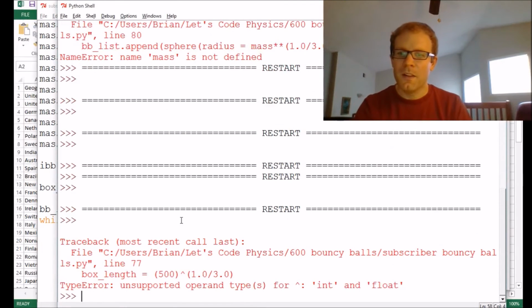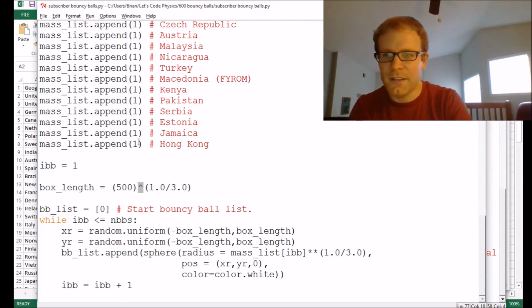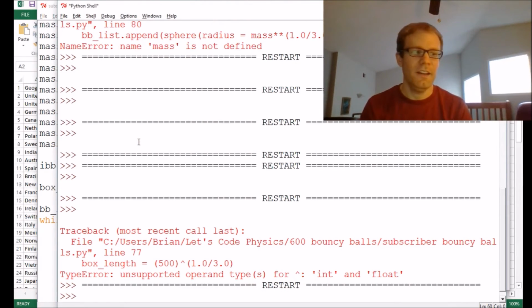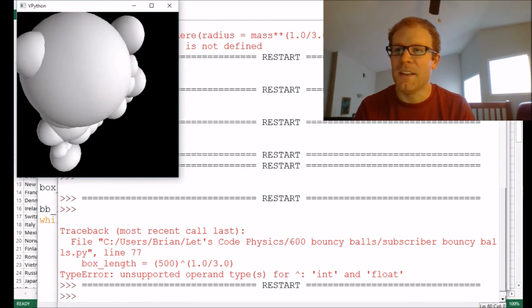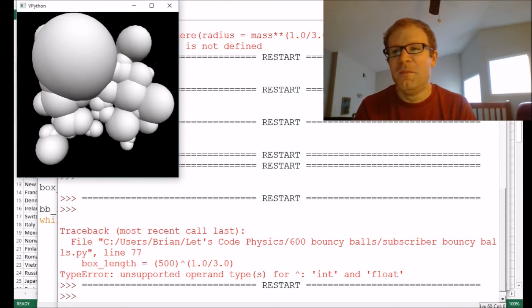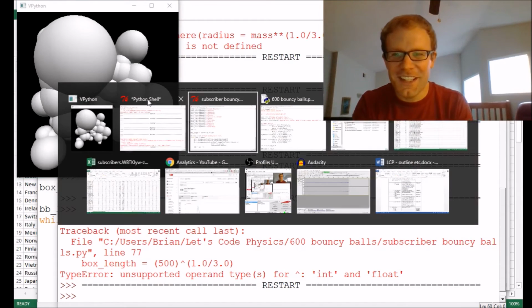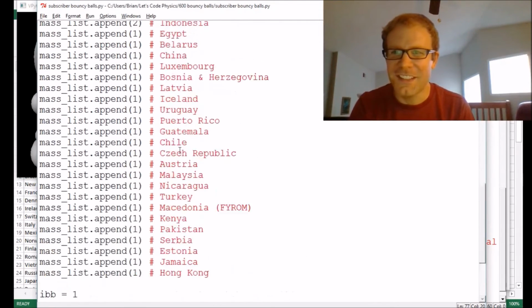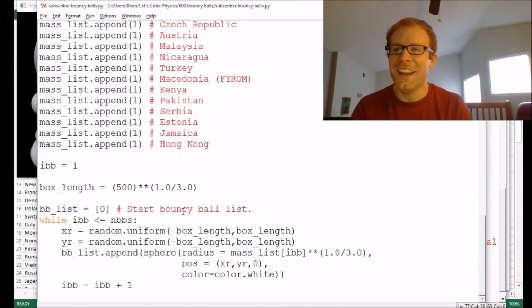F5. Oops. Oh, that's right. Python does not like carets. It likes double asterisks. There we go. F5. Oh my, that is quite amazing. So that looks more like a molecular something or other. It almost looks like a country, kind of. Okay, so let's keep adjusting this box length until we get these folks better taken care of.